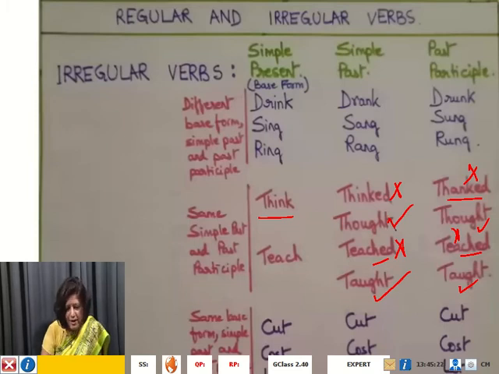Then let us look at another set of verbs, and here you will find that the base form, the simple past tense, and the past participle are all the same. For example, cut, cut, cut. So this is another set of irregular verbs.